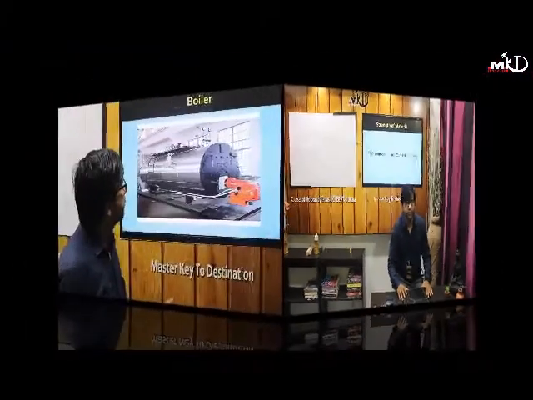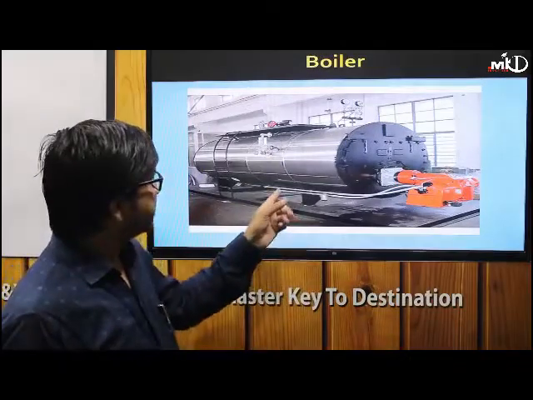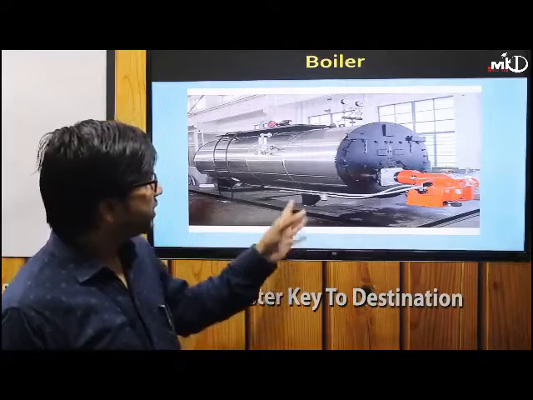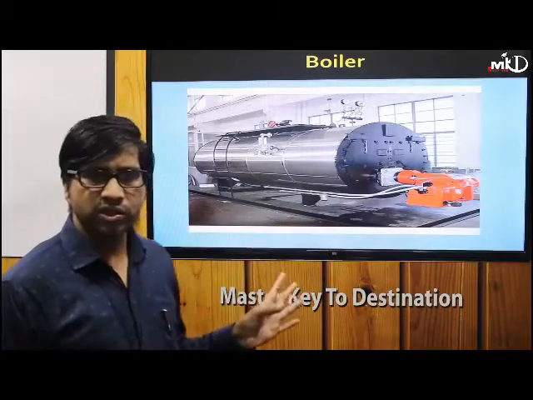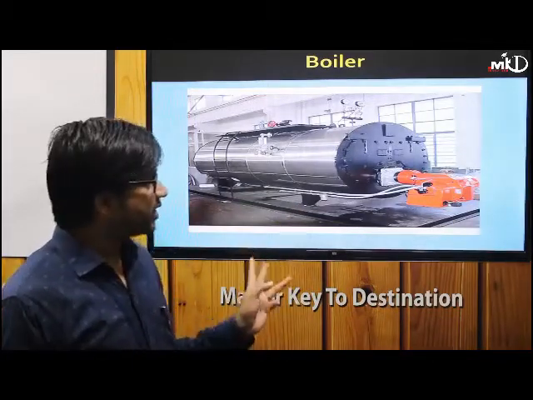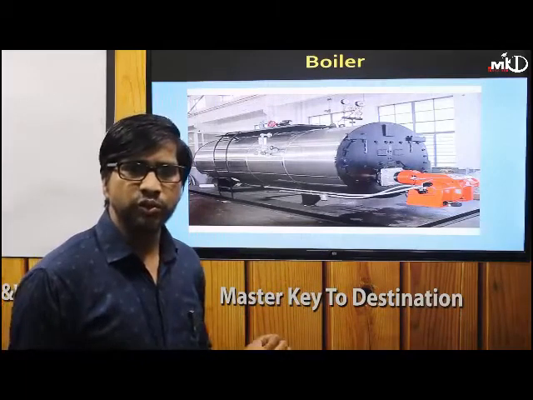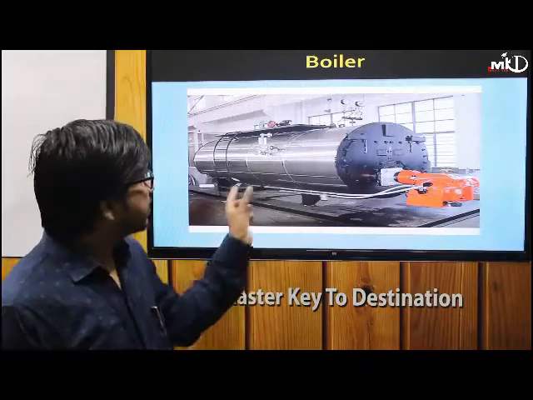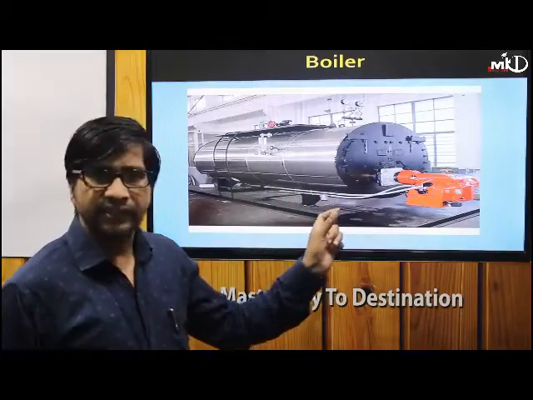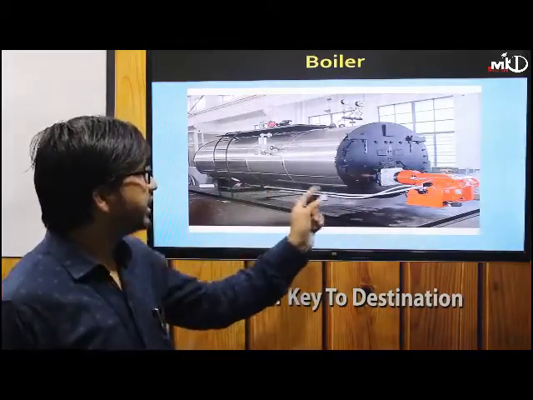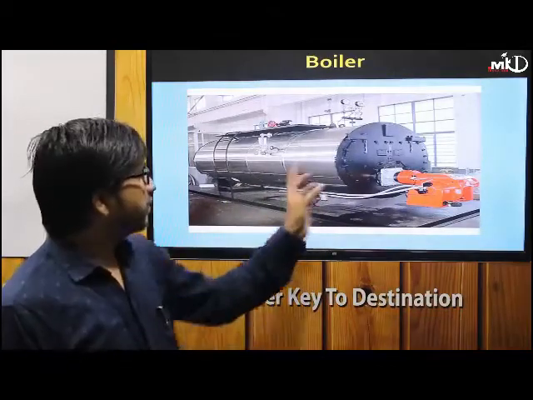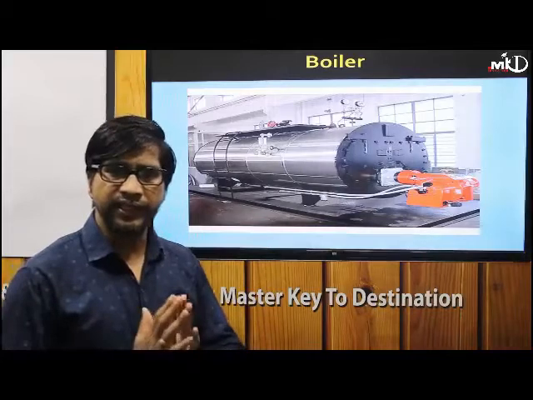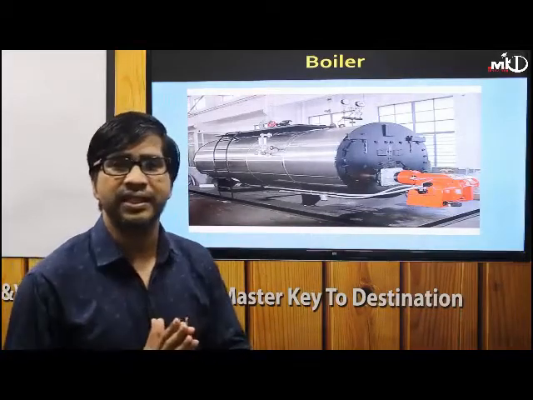So let's start. Friends, you see this is a boiler. Do you know what is the function of a boiler? This boiler is mainly used to produce steam, and that steam is used to generate power in a steam power plant. So this boiler is nothing but a cylindrical shell, as you have seen here, made of sheet materials. This chapter is mainly dealing with thin, cylindrical and spherical shells.